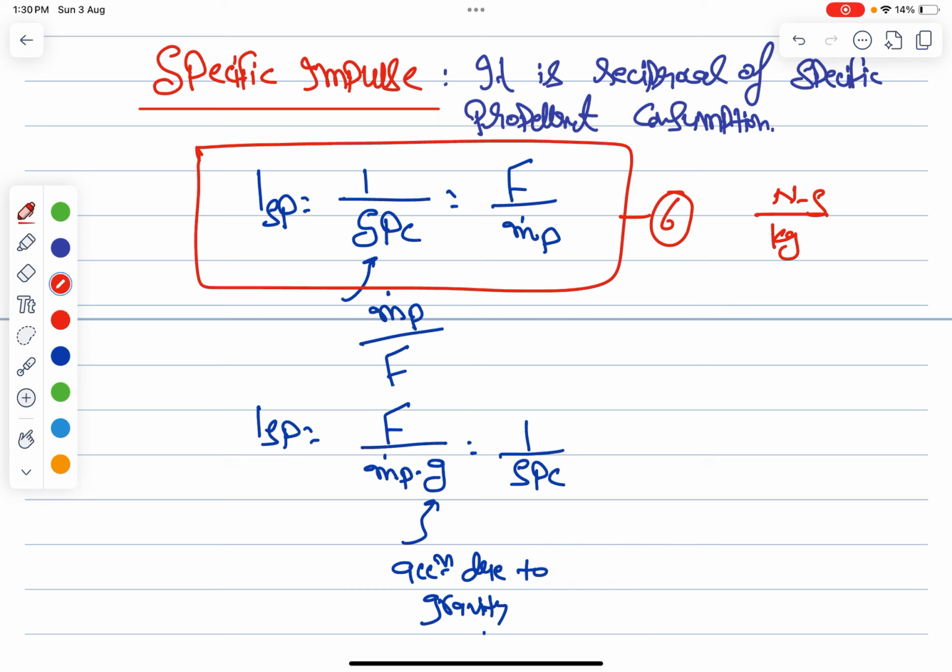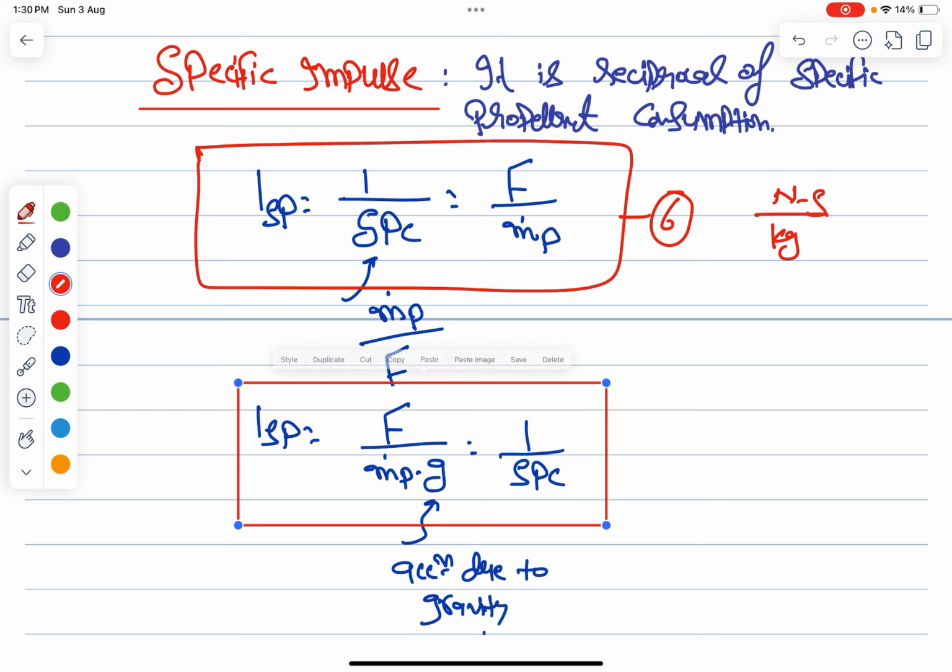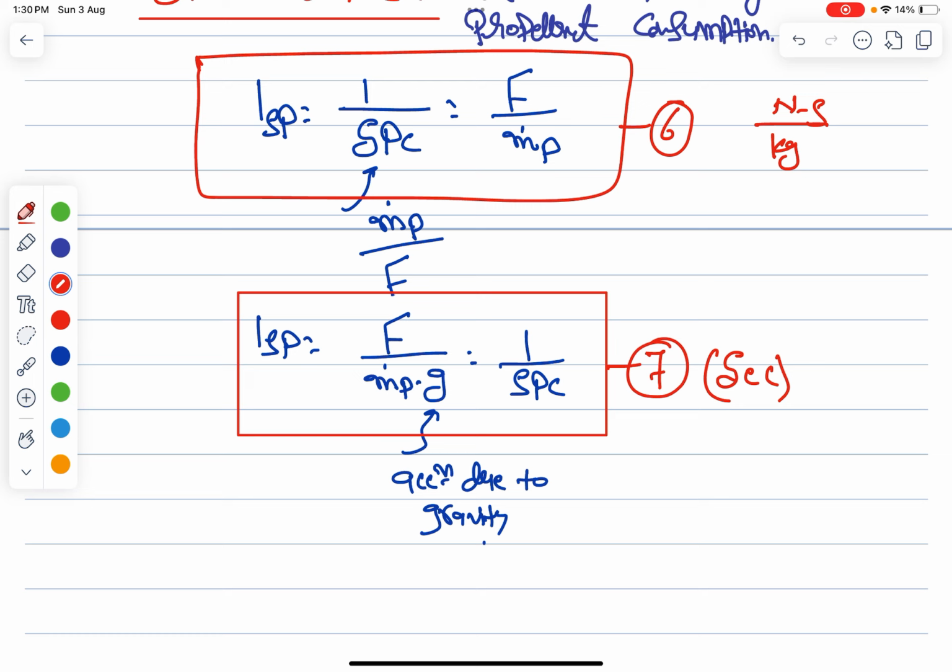This is equation number 7, where you get Isp in seconds. You may be confused why we deal with both Newton second per kg and seconds. We will see in the questions when to use seconds and when to use Newton second per kg as per the data given.